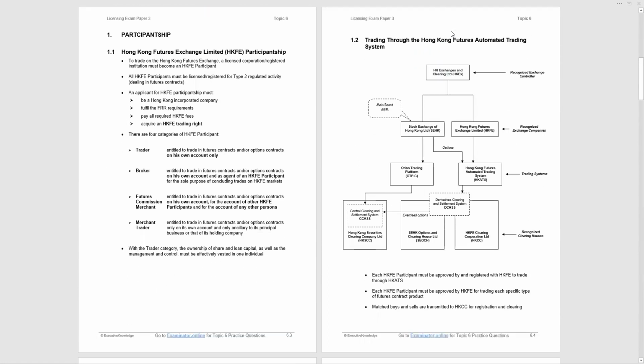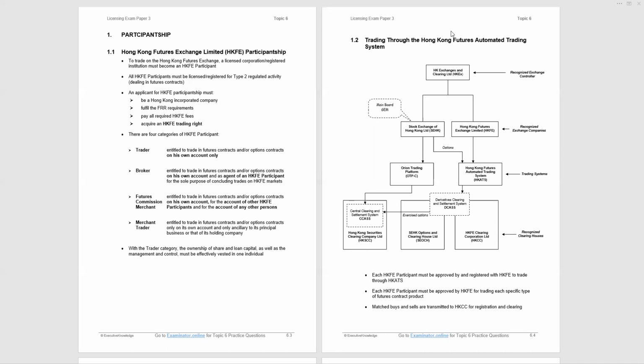So let's get to participantship. Participantship is like joining a club. In this case, it's the futures exchange or the clearing house. We're starting with the futures exchange. And as it says at the top of page 6.3, to trade on the futures exchange, a licensed corporation or registered institution must become a futures exchange participant. And all participants for futures dealing must be registered for or licensed for Type 2 dealing in futures.